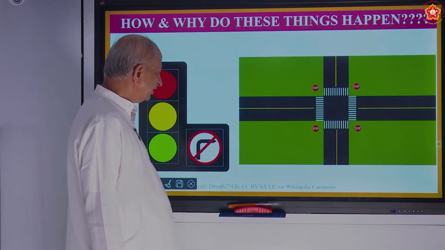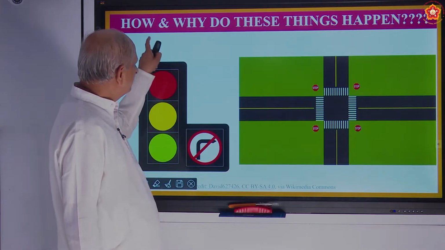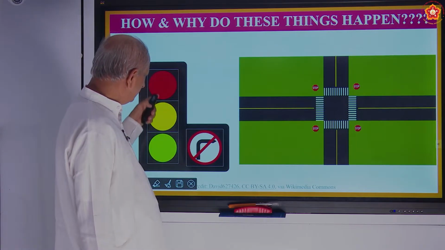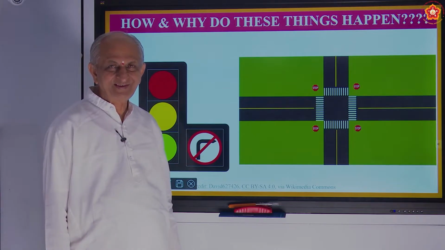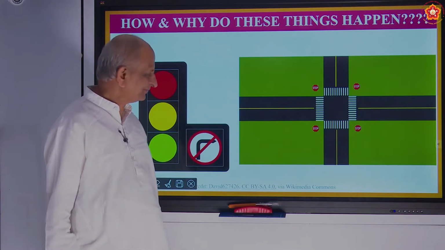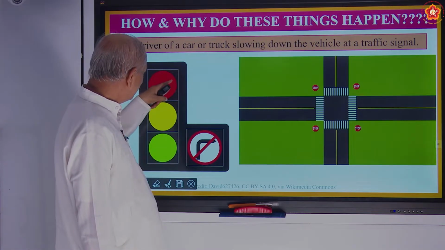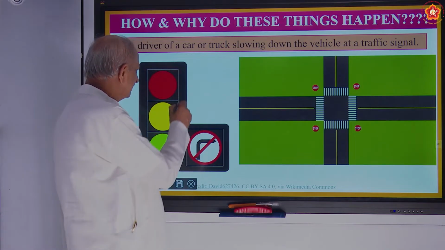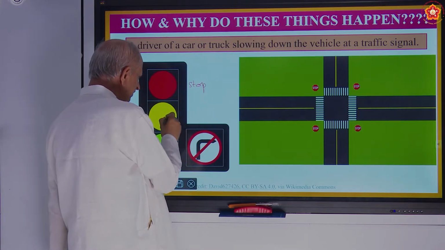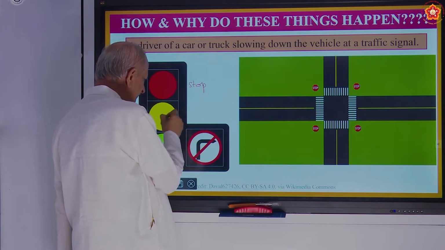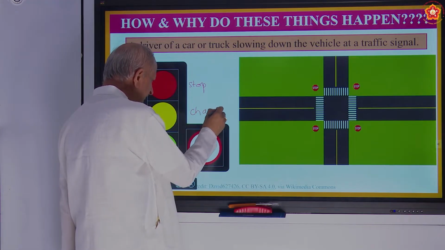See here, one more interesting thing. What is this about? See here, it is a traffic signal. How many have seen traffic signals? Of course, city boys experience it daily. There will be 3 signals. Red, what does the red stand for? Red means stop. All the vehicles should stop when the red signal is seen. And orange, yellow means change. Change is taking place.